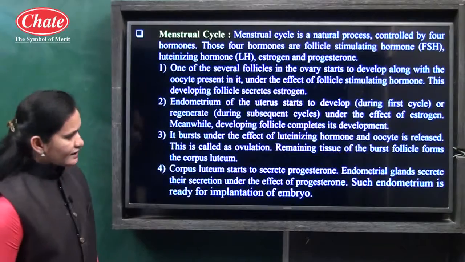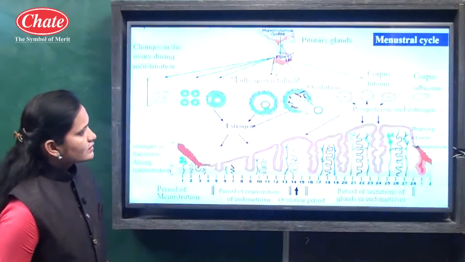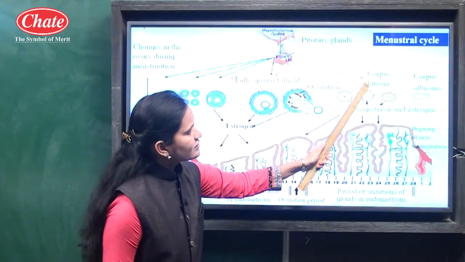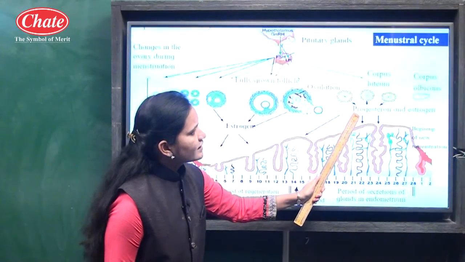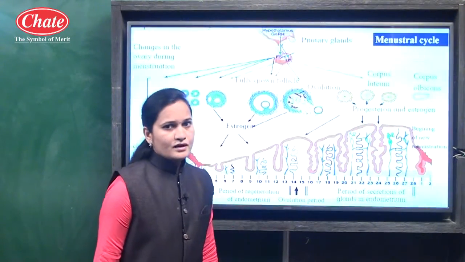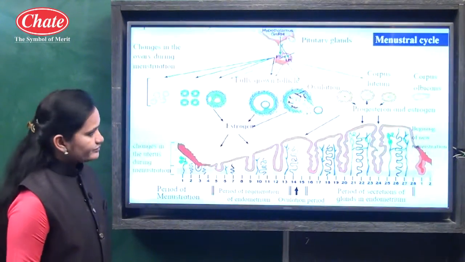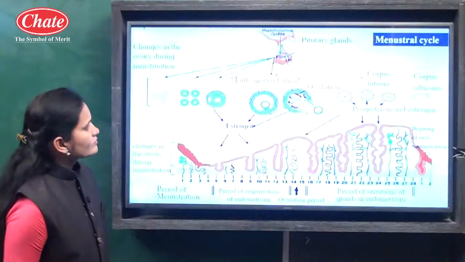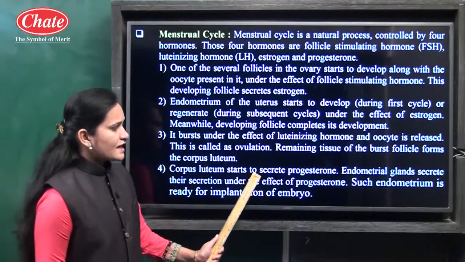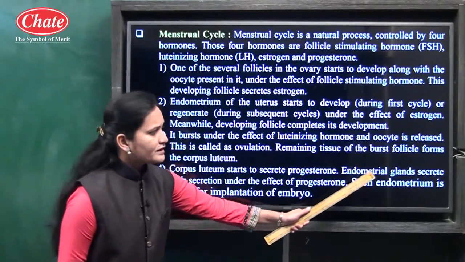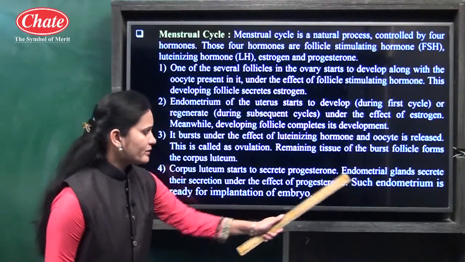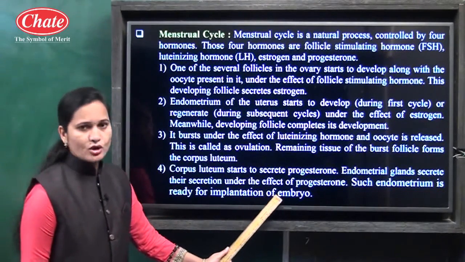Now observe this structure carefully. Here, after ovulation, the corpus luteum is formed, which starts to secrete the hormones progesterone and estrogen. After that we will see the corpus luteum secrete progesterone, and the endometrial glands secrete their secretion under the effect of progesterone. Such an endometrium is ready for the implantation of the embryo.